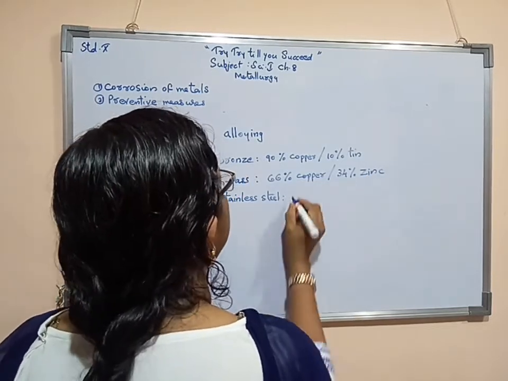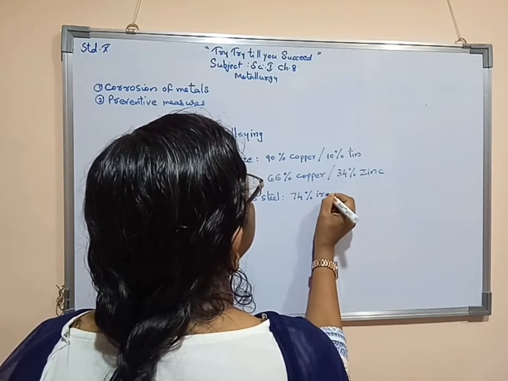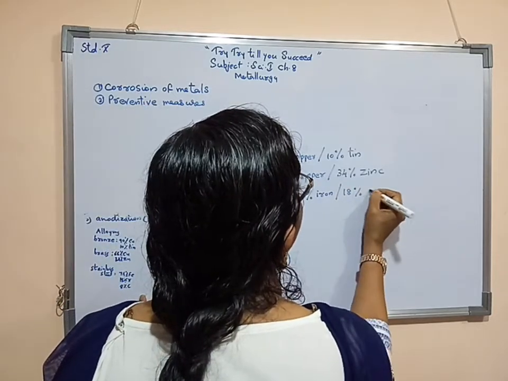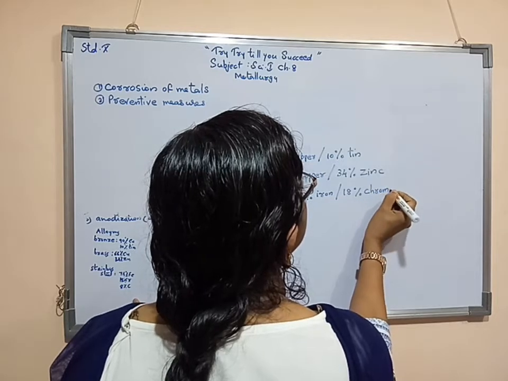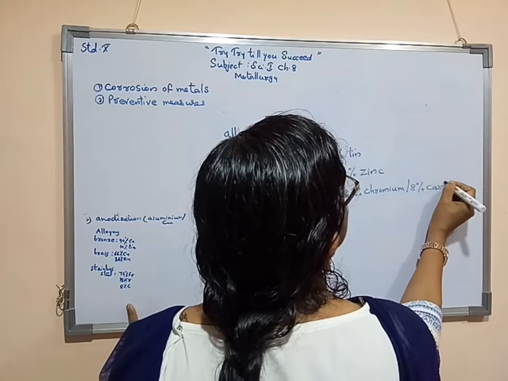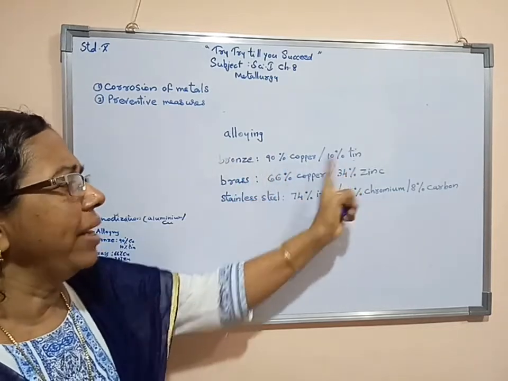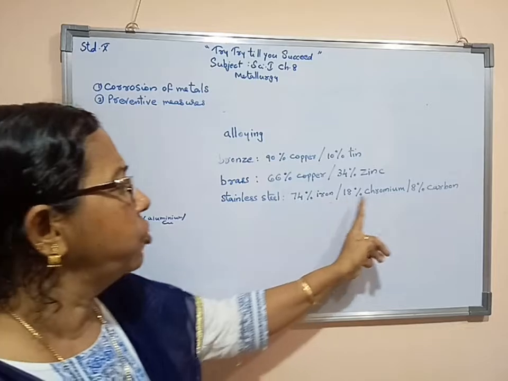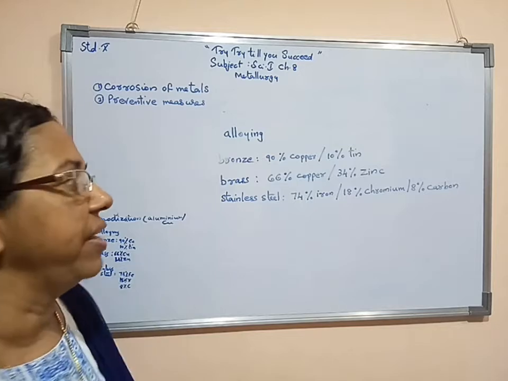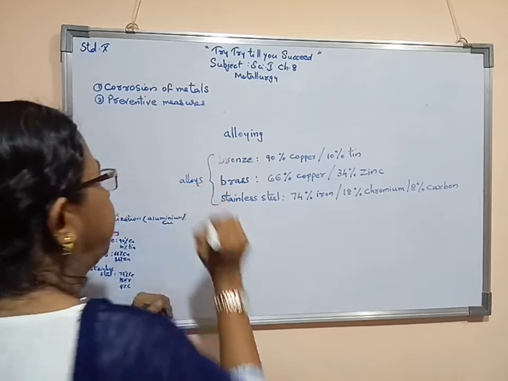Now stainless steel contains 74% of iron, then 18% of chromium and 8% of carbon. So here we can say that it is a mixture of two metals and one non-metal. So these are the examples of different alloys.